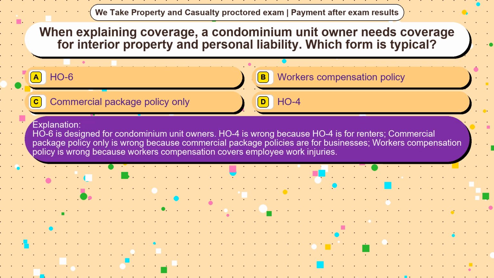HO6 is designed for condominium unit owners. HO4 is wrong because HO4 is for renters. Commercial package policy only is wrong because commercial package policies are for businesses. Workers' compensation policy is wrong because workers' compensation covers employee work injuries.